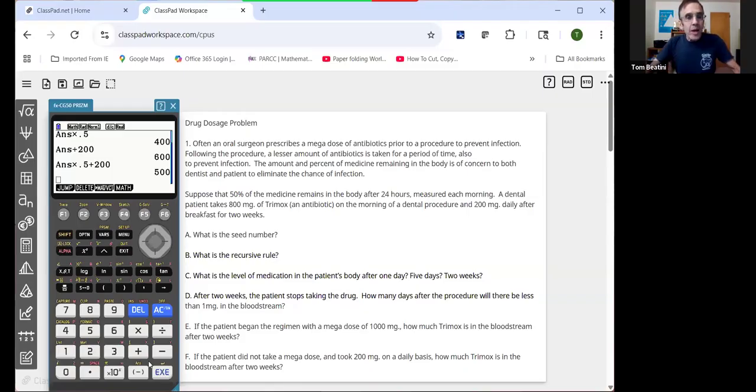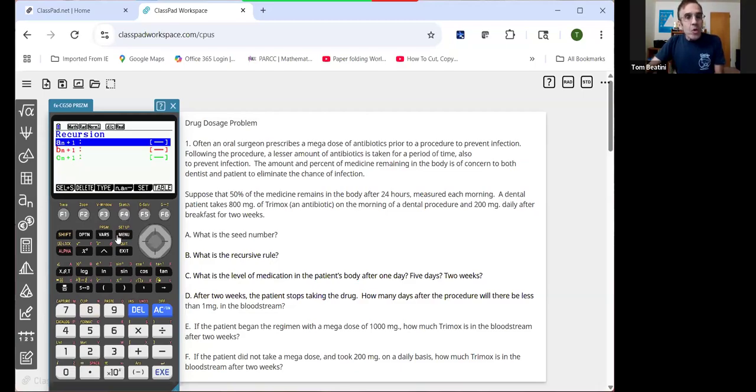You could do it in Algebra 1 class. Let's go to the sequence menu. And as you can see here on the sequence menu, we think of a sub n plus 1 as the next term and a sub n as the current term.